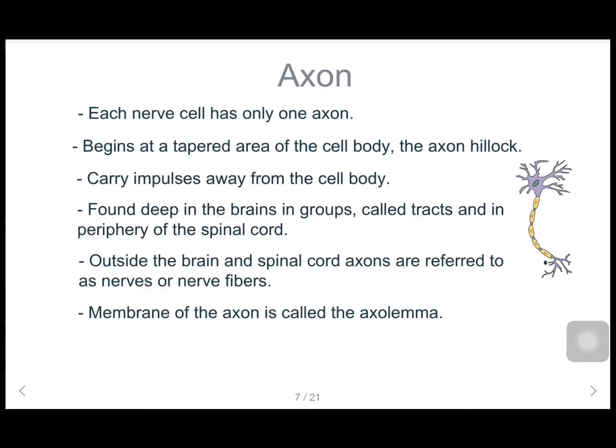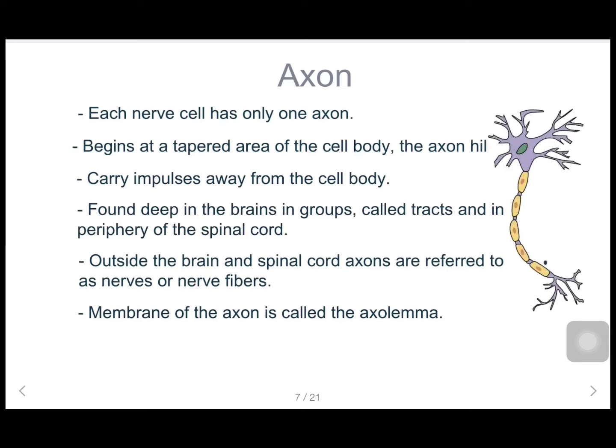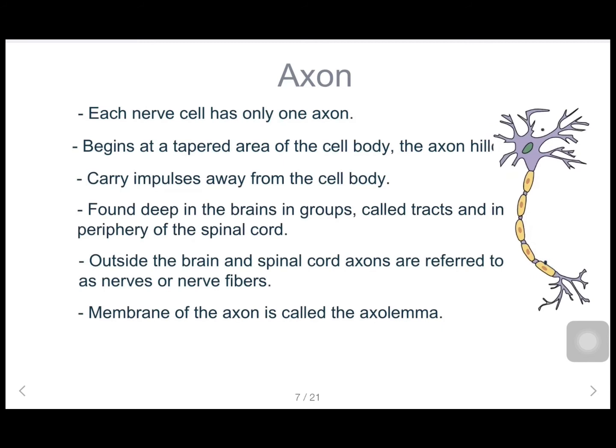Okay, let's move on to the axon. Each nerve cell has only one axon. This begins at a tapered area of the cell body, the axon hillock. You can see there are many tapered areas in this nerve cell like these. Axon hillocks also begin at a tapered area of the cell body like this. This tapered area is called the axon hillock.